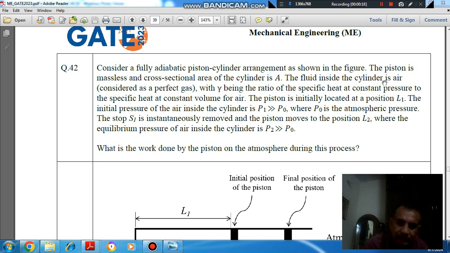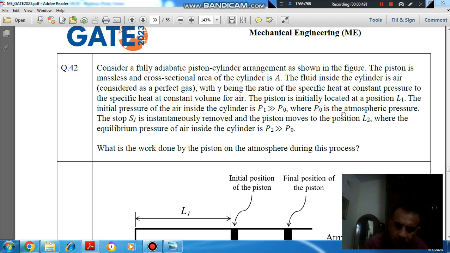The fluid inside the cylinder is air (considered as a perfect gas), with gamma being the ratio of specific heat at constant pressure to the specific heat at constant volume for air. The piston is initially located at a position L1. The initial pressure of the air inside the cylinder is P1, very large as compared to P0, where P0